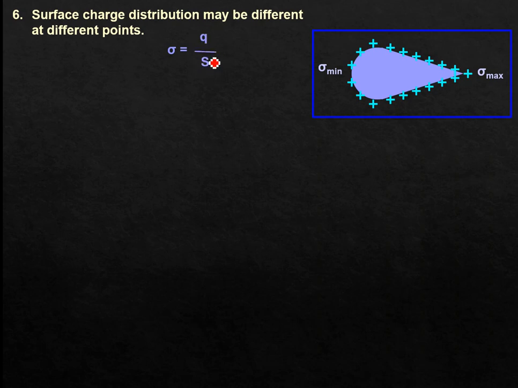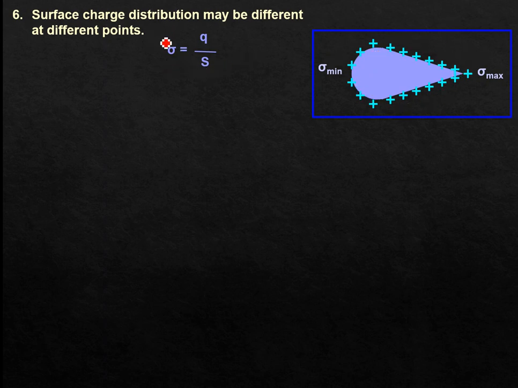Now if we are giving any excess charge to a conductor, but this conductor does not have a symmetrical shape or dimension, then how will the distribution of charge take place? At which point will there be more density and at which point will there be less charge?